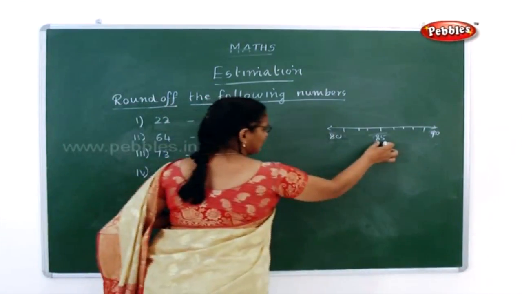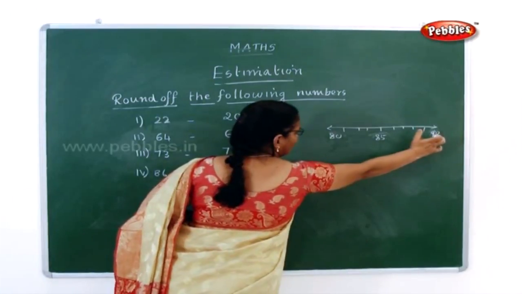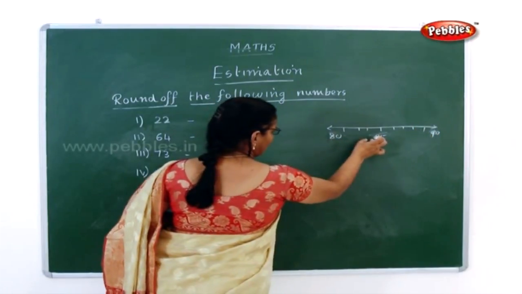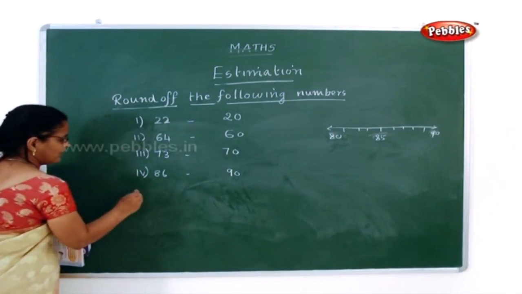I told you this middle 85 also can be rounded as 90. From 85 it can be rounded as 90. From 80 to 84 it can be rounded as 80. So 86 can be rounded as 90.